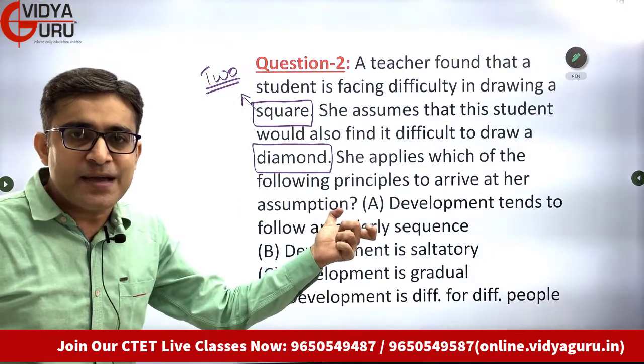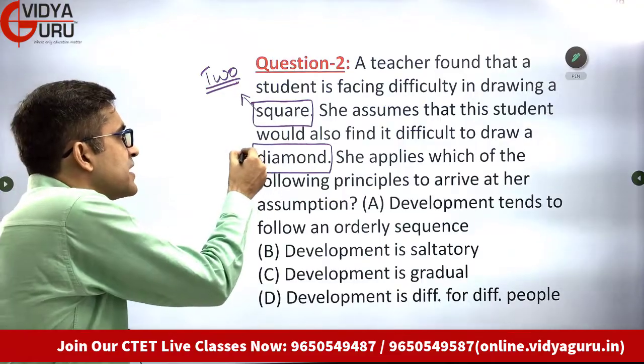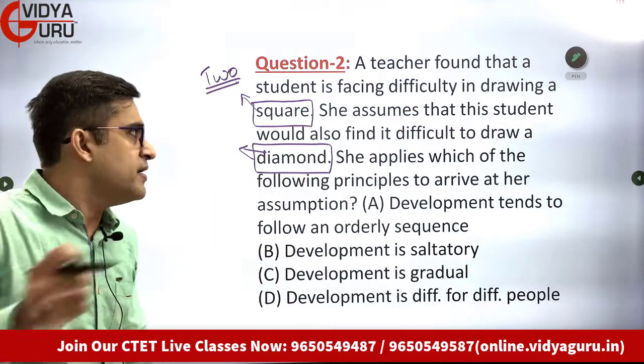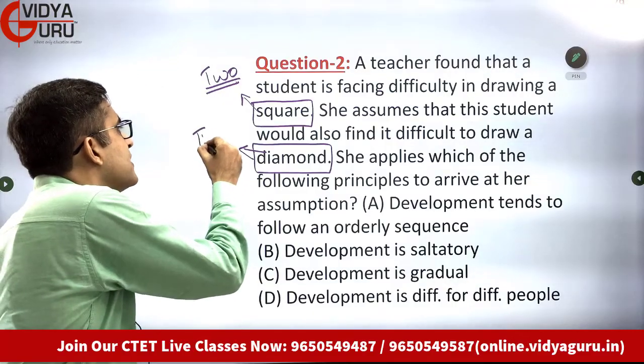Whereas something like a diamond, it is a tetrahedron. A diamond has a tetrahedral structure. So a tetrahedron is what? It is a three-dimensional figure.